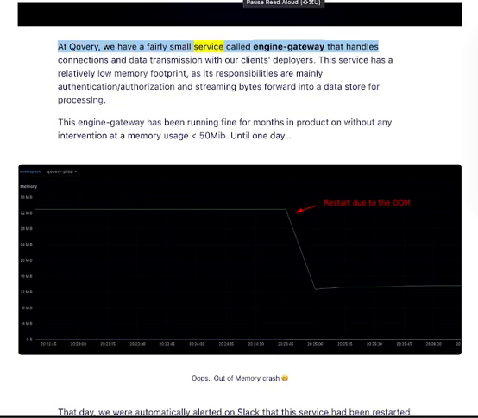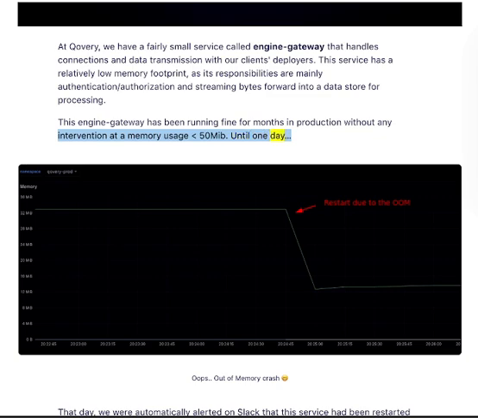We have a fairly small service called Engine Gateway that handles connections and data transmission with our clients' deployers. This service has a relatively low memory footprint, as its responsibilities are mainly authentication, authorization, and streaming bytes forward into a data store for processing. This Engine Gateway has been running fine for months in production without any intervention at a memory usage of 50 MB.